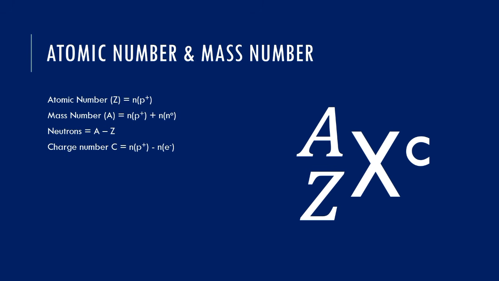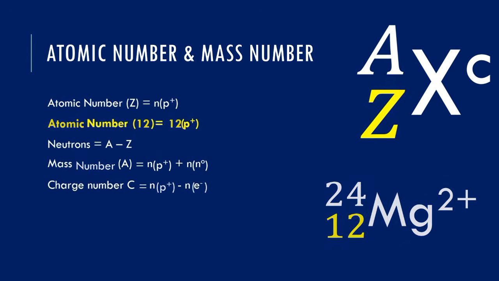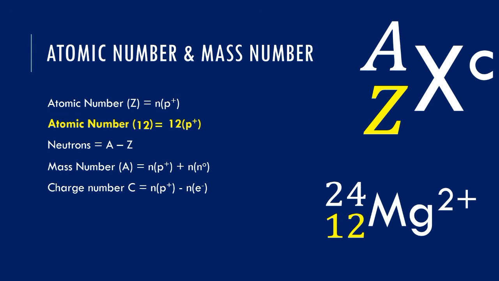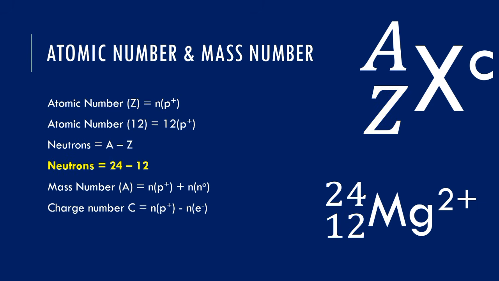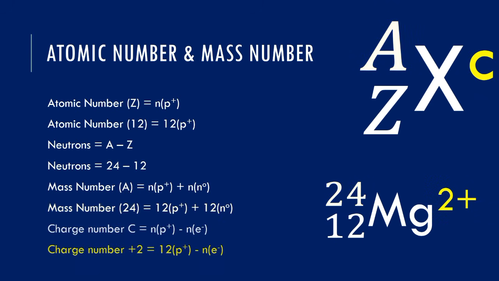If, for instance, we want to get the formula of mass number, we just use protons plus neutrons. If I want to get the formula of atomic number, just say protons. If I want to get the formula of charge, I will say protons minus electrons. That gives me the formula for charge.